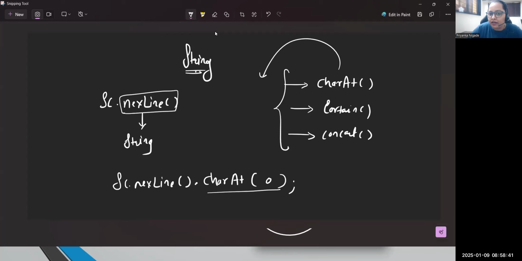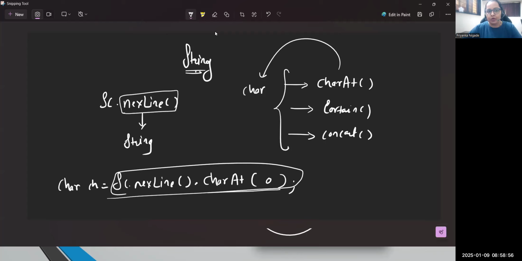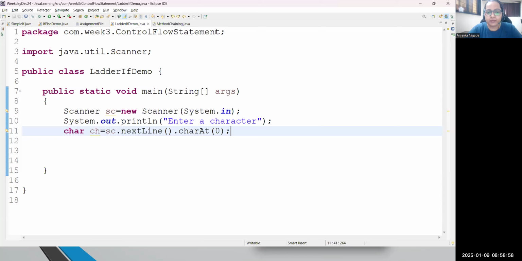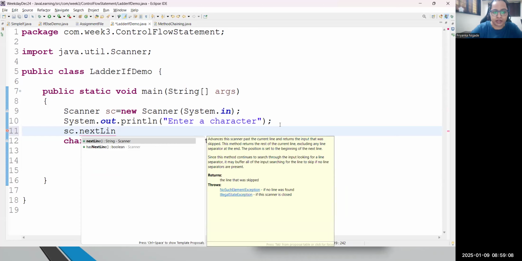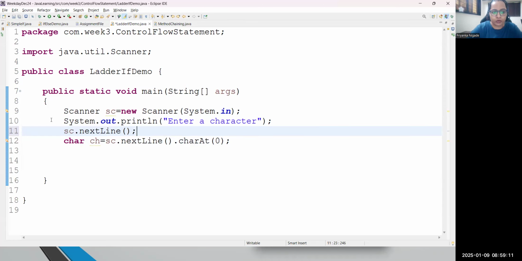But what is the return type of charAt? Not a String. It is just a character. So that character you can declare and you can use this statement, right? So either you can write in two lines or you can write in a single line. That is perfectly fine. So the point is clear, how we are writing, how we are calling, right? So you can just have a look. If you are writing in this manner, both will be the same. Suppose I'm writing nextLine first, and I will declare it. Let's say I'm declaring string data. This is my data, correct?